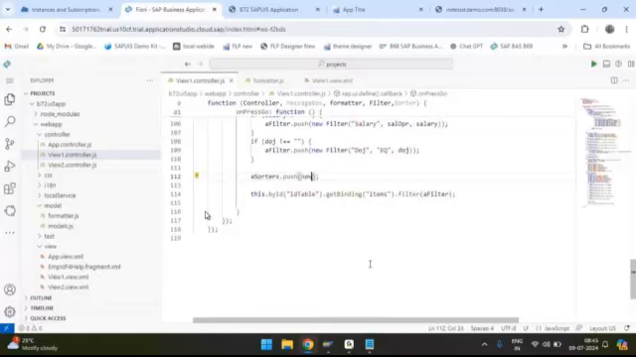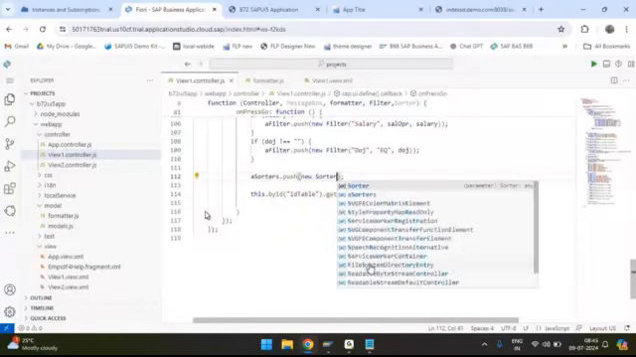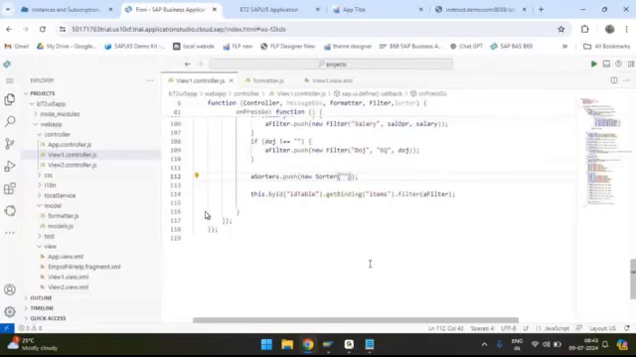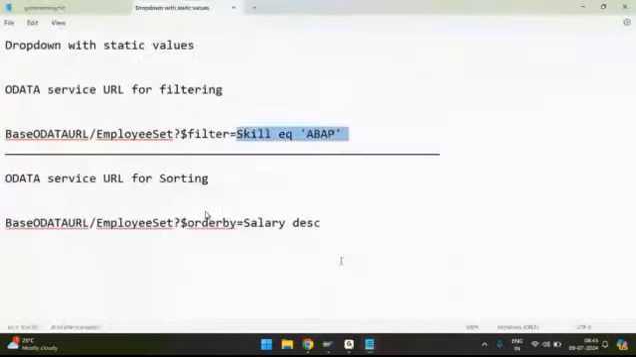You need to write new sorter, and within the round brackets, the first one is OData field, for example salary. And what is the second parameter? First parameter is OData field. Second parameter is either ascending or descending. In the OData service URL, if it is ascending, we write ASC. For descending, we write DESC.